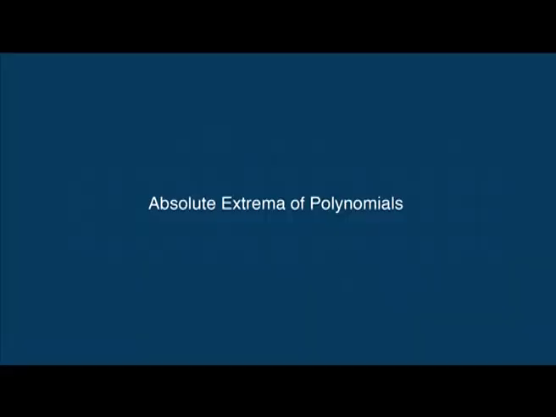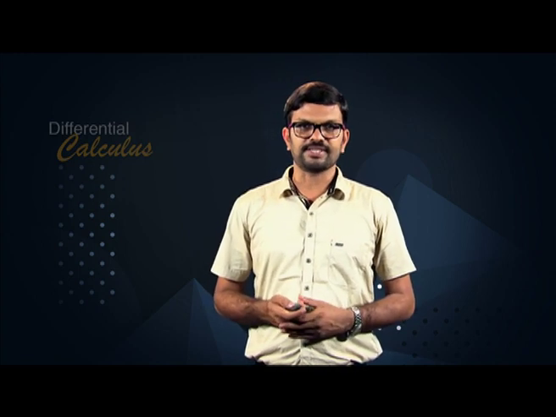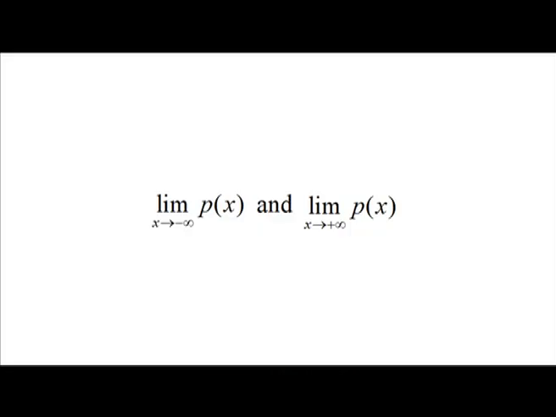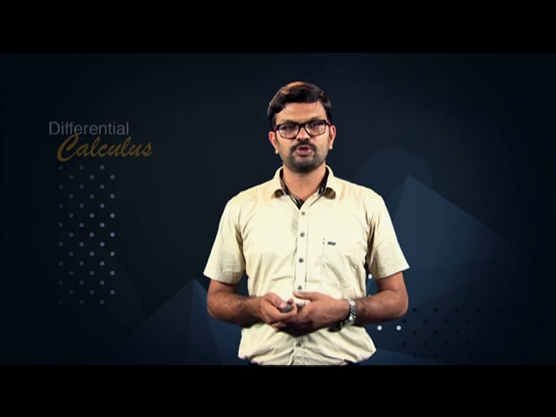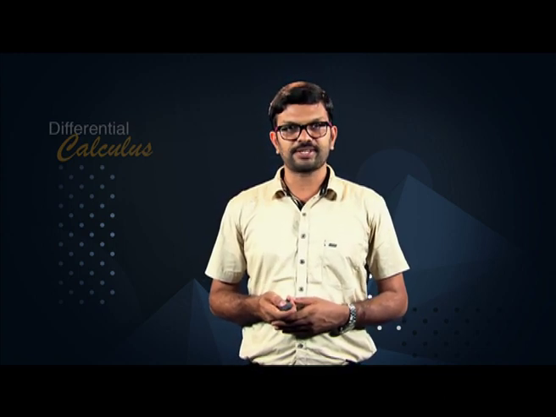Absolute extrema of polynomials. What can we say about the existence of absolute extrema on the interval (−∞, +∞) for polynomials? Let us analyze. If p(x) is a polynomial of odd degree, then the limit as x goes to −∞ of p(x) and the limit as x goes to +∞ of p(x) have opposite signs. One is +∞ and the other is −∞. So, there are no absolute extrema. We have already observed this behavior for x and x³, which are polynomials of odd degree.